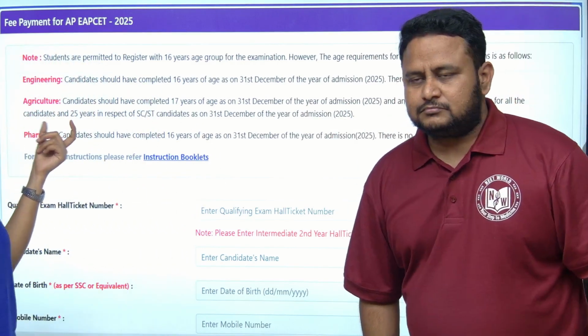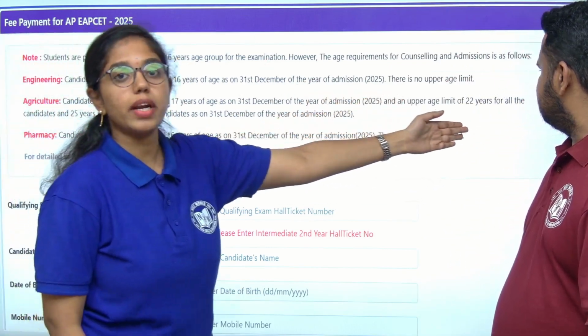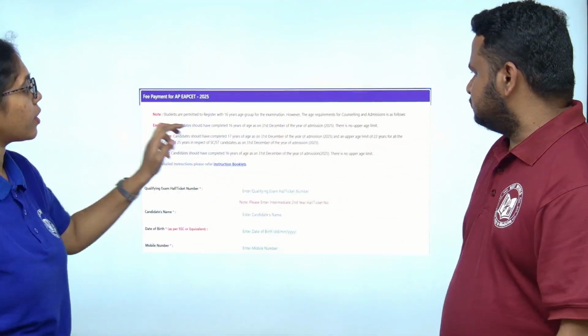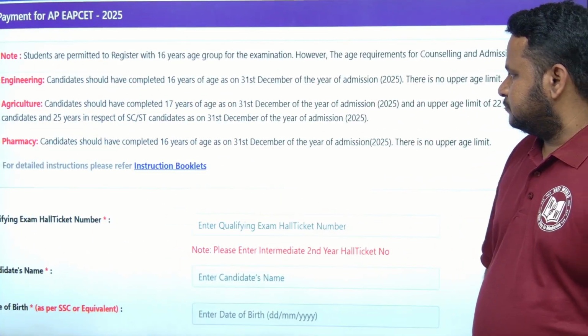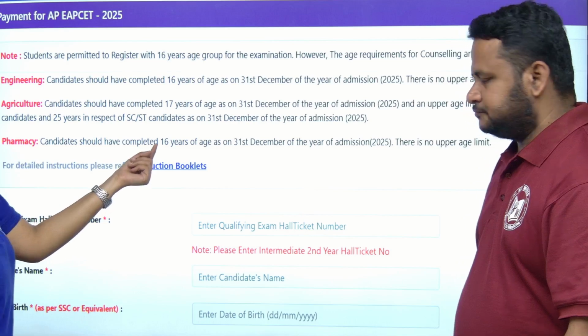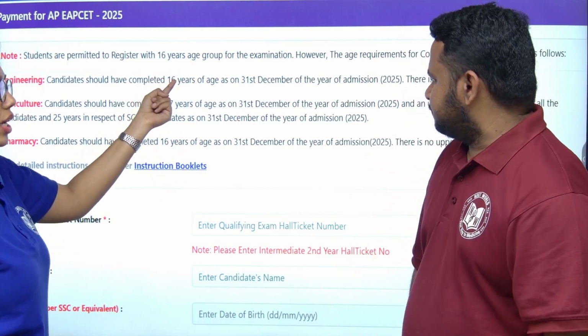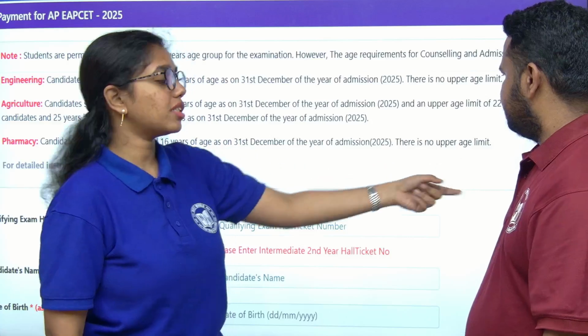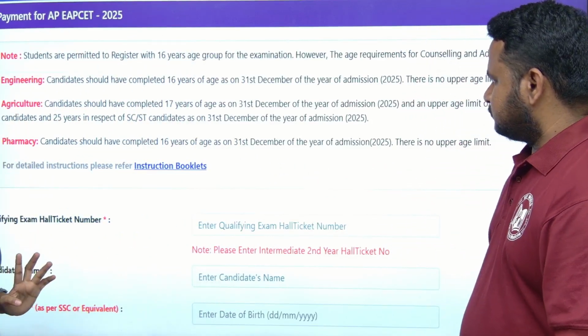For agriculture, 17 years is the lower age limit and the upper age limit is 22 years, again as of December 31st, 2025. Pharmacy students should also have the age limit of 16 years, same as engineering, and there is no upper age limit for pharmacy. An upper age limit is only there for agriculture students.